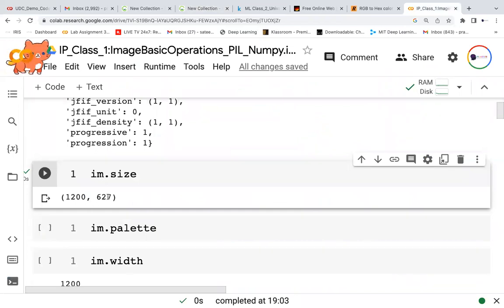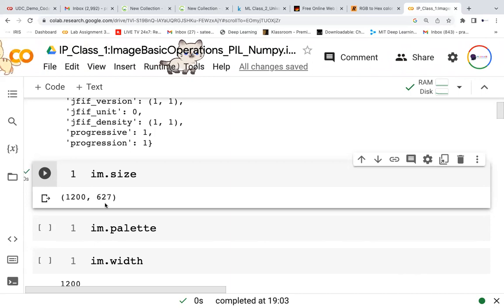Any question? Anybody not able to understand this? Since it is RGB, how many values will be there? One for the red color, another for the green color, and blue. So you will be having 1200 by 627 for one color, another color the same, another color the same. That is the total vector image size.